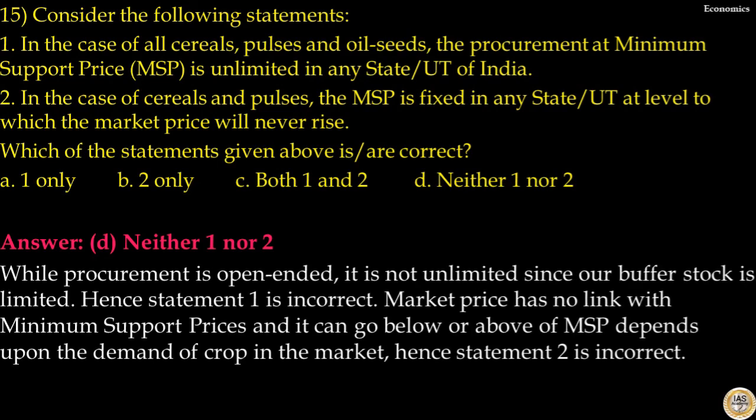While procurement is open-ended, it is not unlimited since our buffer stock is limited. Hence, statement 1 is incorrect. Market rate has no link with minimum support prices and it can go below or above the MSP, depending upon the demand of the crop in the market. Hence, statement 2 is incorrect. So, the answer to this question is option D.